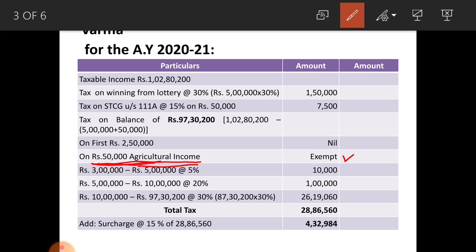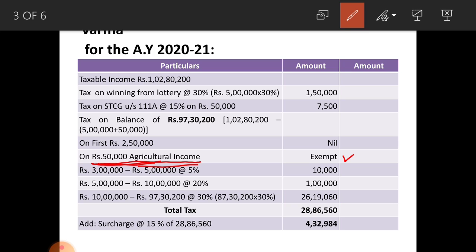Remember that point. This agricultural income should be shown like this, that is 3 lakh to 5 lakh, that is on 2 lakh at the rate of 5%, that amounts to rupees 10,000, and from 5 lakhs to 10 lakhs at 20%, that amounts to 1 lakh, that is 5 lakh into 20%.